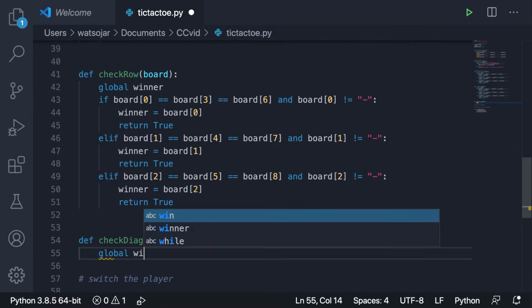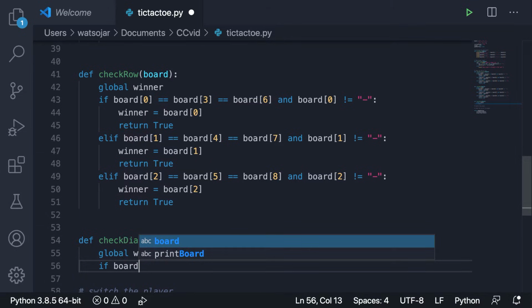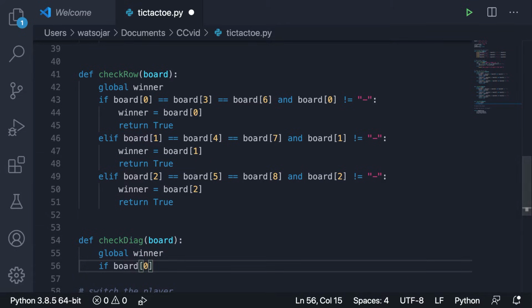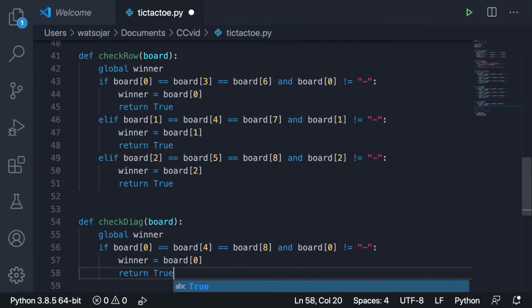Sorry, and then tap into that global winner variable, and then all we got to do is say if board bracket 0 equals board bracket 4, which equals board bracket 8, and board bracket 0 does not equal dash, winner equals board bracket 0, return true.